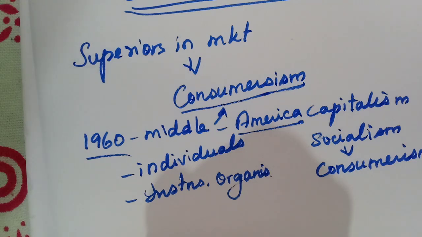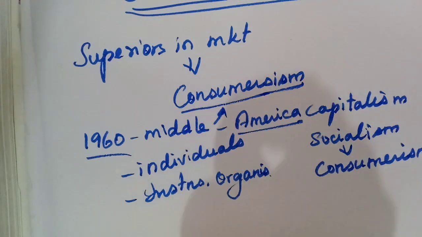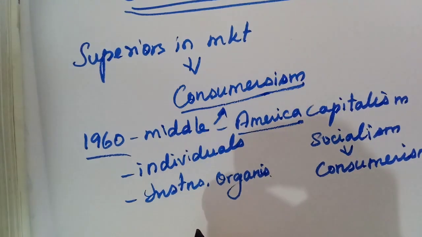So nowadays they provide many services to the consumers. After sales service and giving guarantee cards are all done in order to attract the consumers, or we can say, to protect the customers.